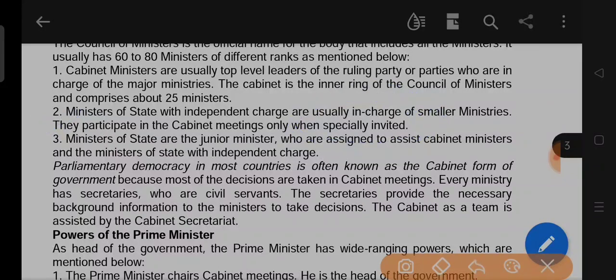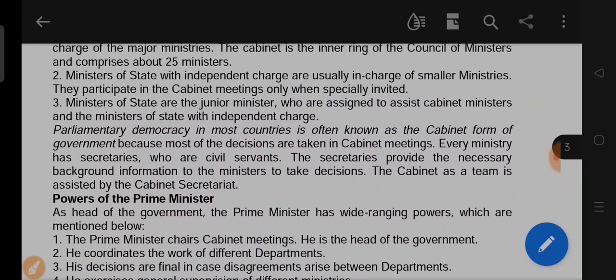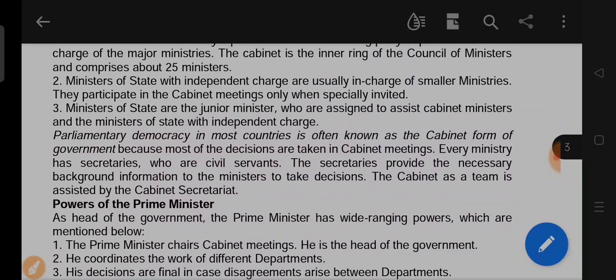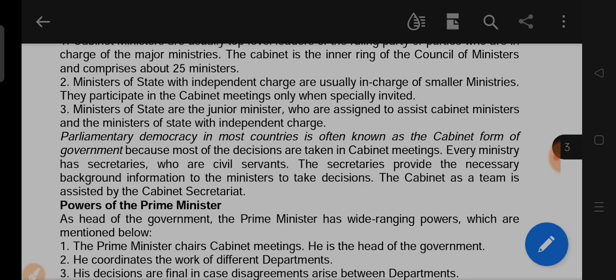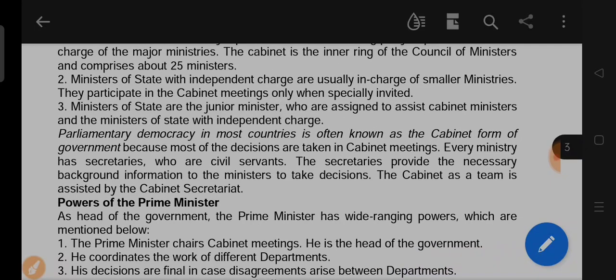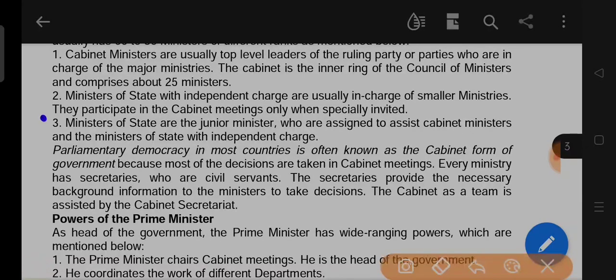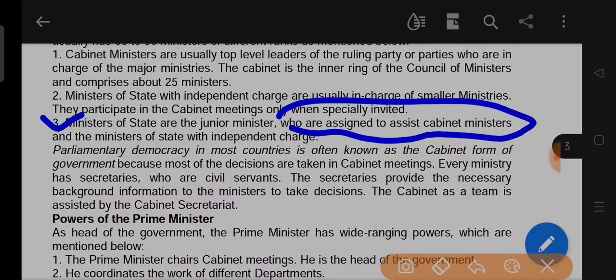They cannot participate in cabinet meetings directly. They will participate when they are called. Next, ministers of state are the junior ministers who are assigned to assist cabinet ministers and ministers of state with independent charge.